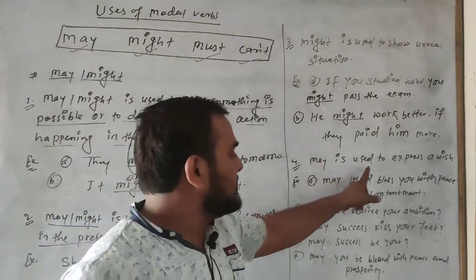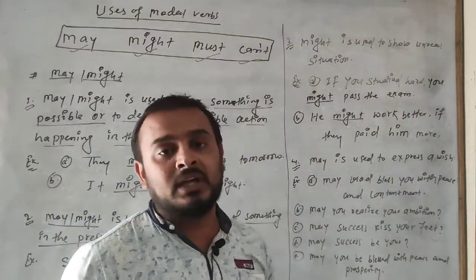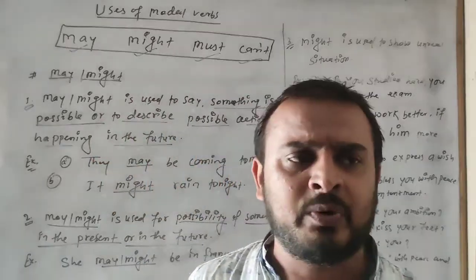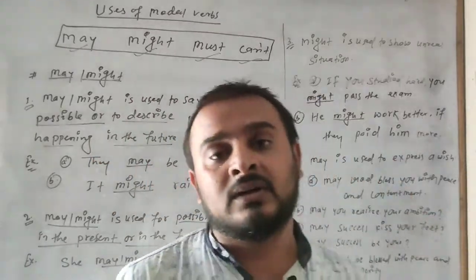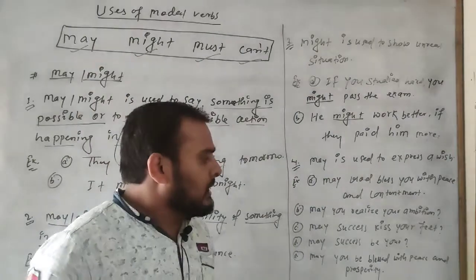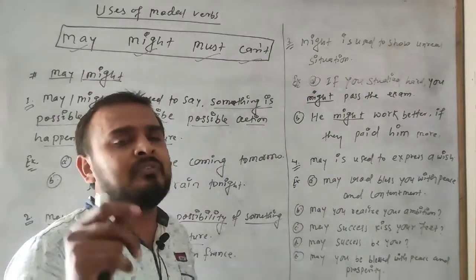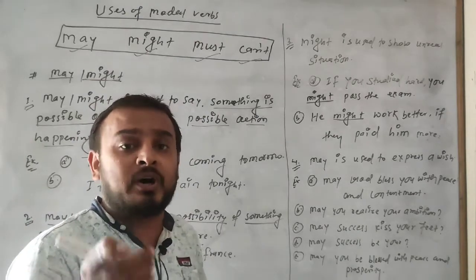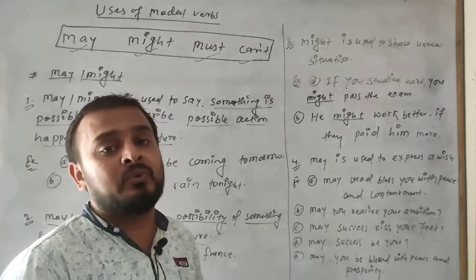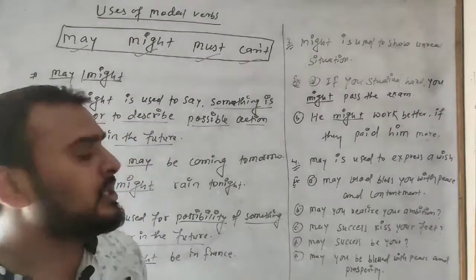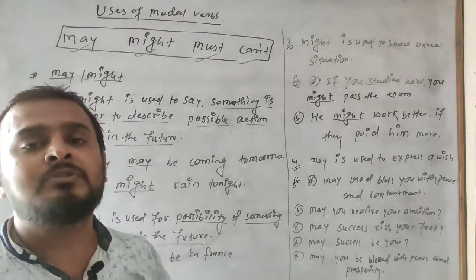Now may is used to express a wish. If you are going to make a wish for others or yourself, or others are going to make a wish for you, then generally to express a wish we use may.